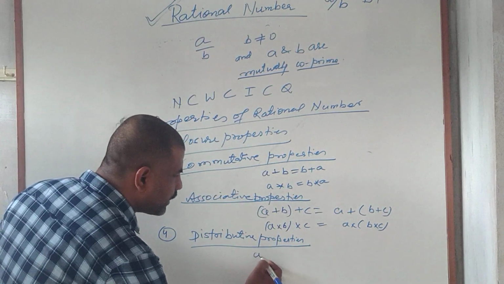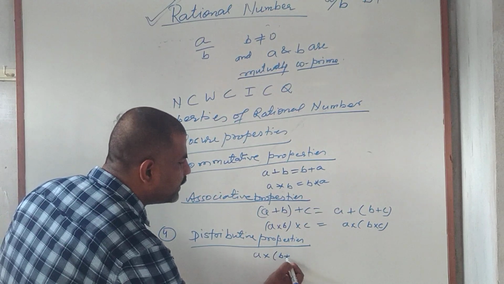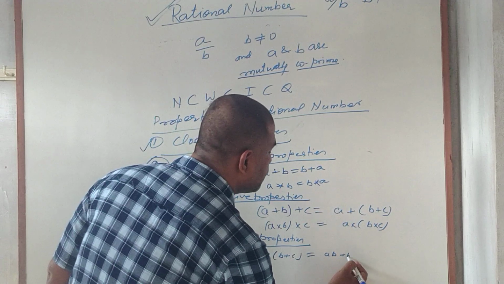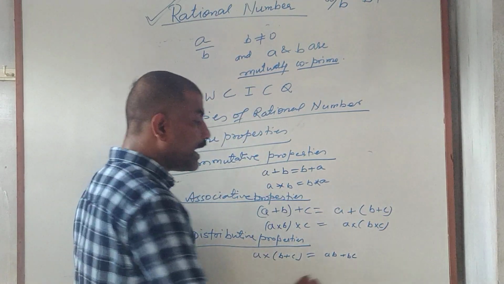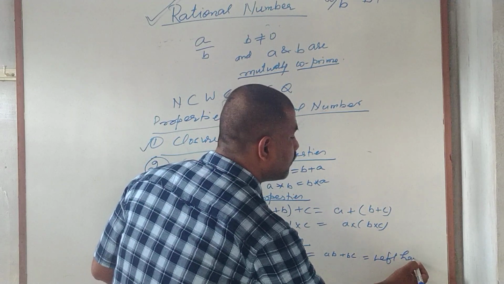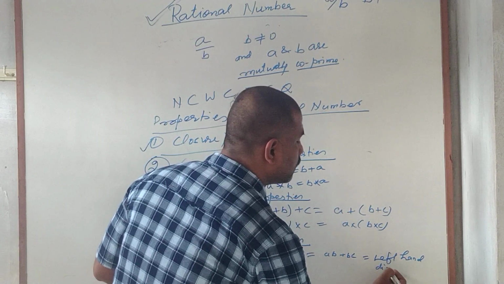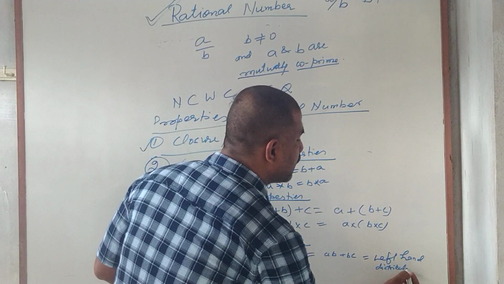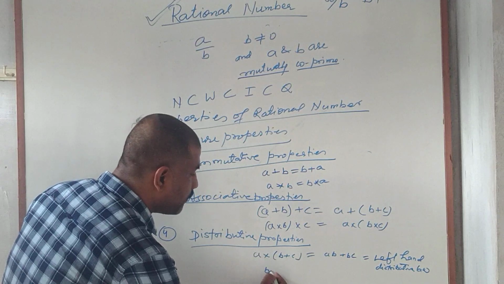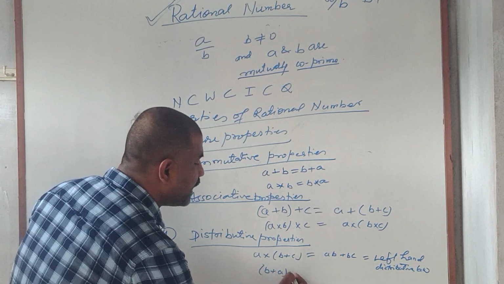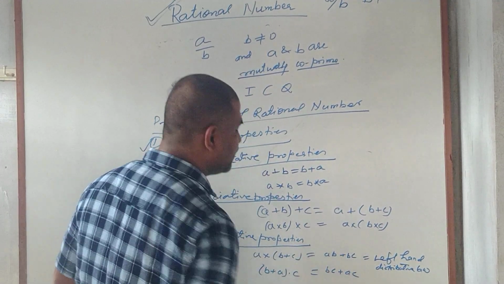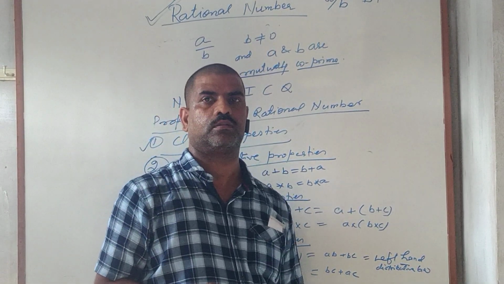So we can write here a into (b plus c) will be equal to ab plus ac. This is called the left hand distributive law. Similarly, if we write (b plus a) into c equals bc plus ac, this is called the right hand distributive law.